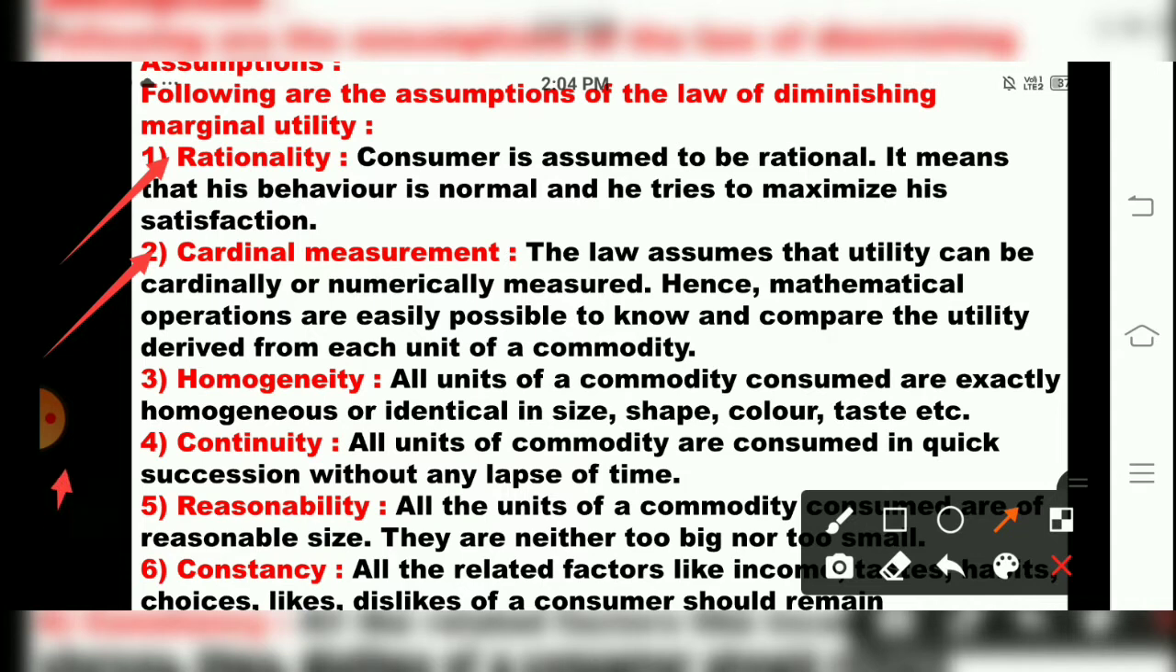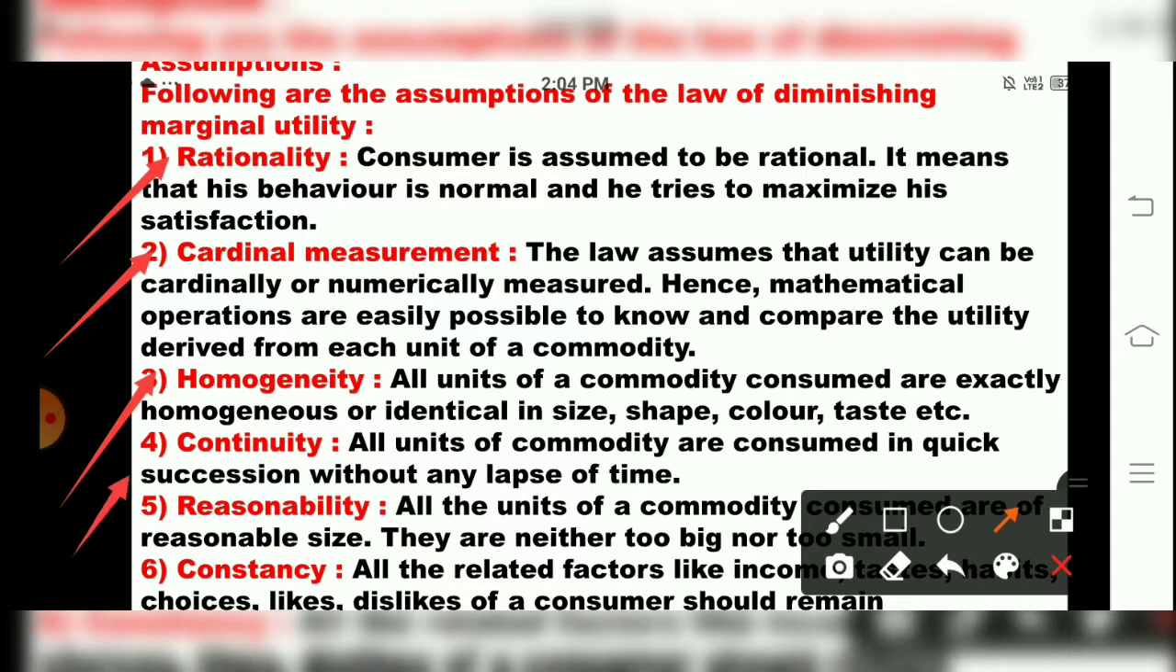Then the third assumption is homogeneity. What does it mean? Same products. The product should be the same in size, color, height, weight. The law of DMU will be applicable when all the commodities consumed are homogeneous. They are identical in size, shape, color, taste, etc. They are the same product. Then this law of DMU will be applicable.